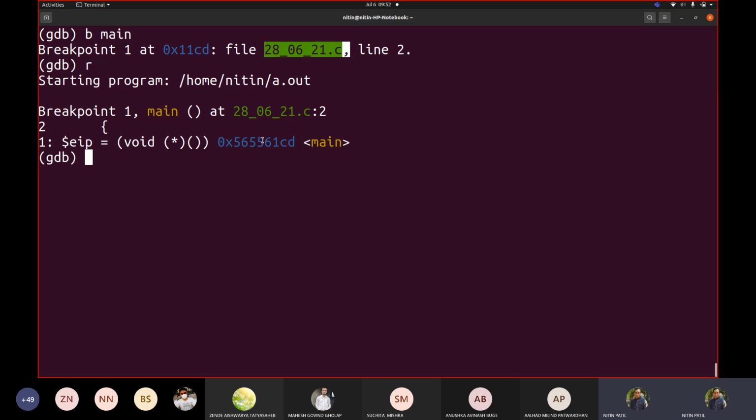Correct. Now to see that stack, I use bt, backtrace. So this is the current stack that I have in the operating system stack. Operating system has one stack, which is the OS stack, where these stacks are created. A stack is a data structure which works in terms of last in, first out. OK, last in, first out.